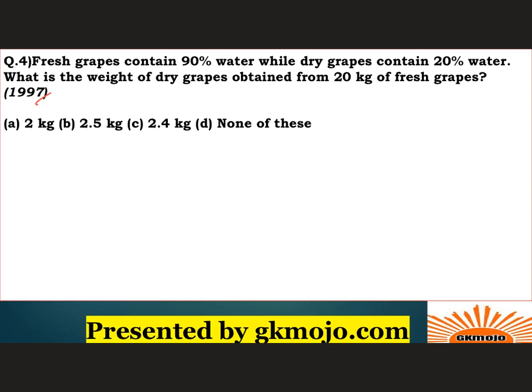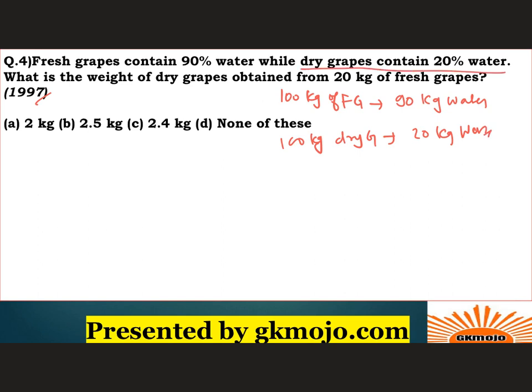So fresh grapes contain 90% water. So basically 100 kg of fresh grapes will contain 90 kg water, right? And 100 kg dry grapes will contain 20 kg water. Why? Because it is given dry grapes contain 20% water.